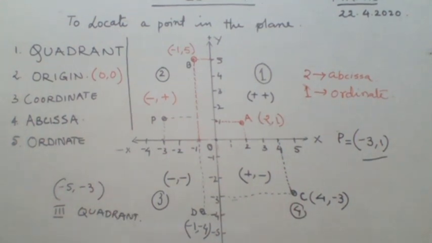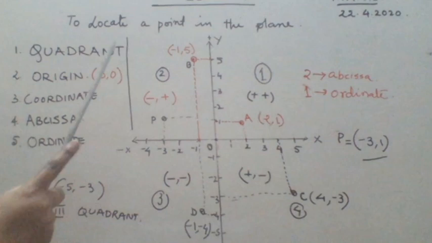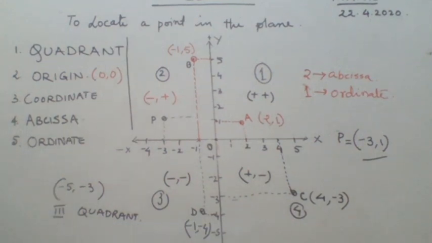So I repeat it: Cartesian plane, origin. What is the coordinate of origin? That is your 0, comma 0. Origin is said to be 0, comma 0. And regarding quadrants, there are 4 quadrants: first quadrant, second quadrant, third quadrant, and fourth quadrant.